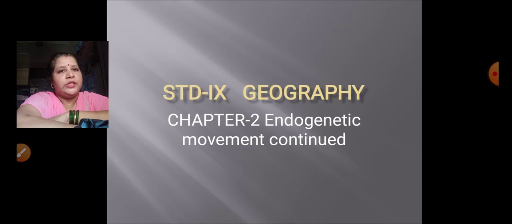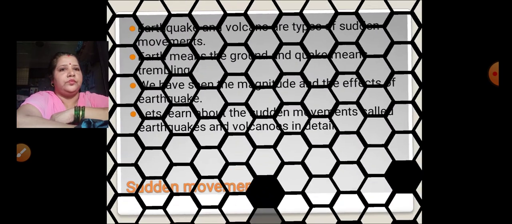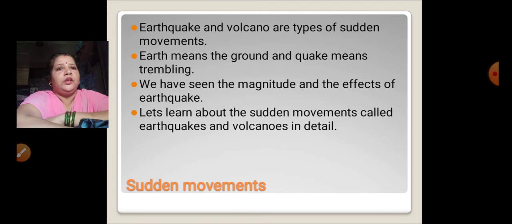In the previous part we have learnt about the fold mountains, the block mountains, that is the slow movements. Now in this part we are going to learn about the sudden movements. In the sudden movements, we had learned that earthquake and volcanoes are two types of sudden movements.